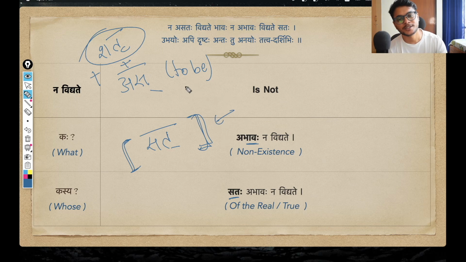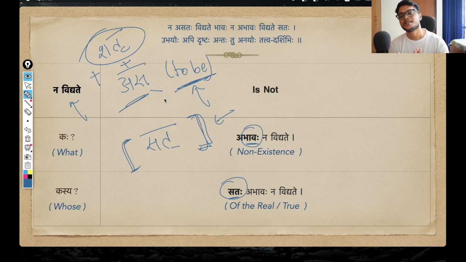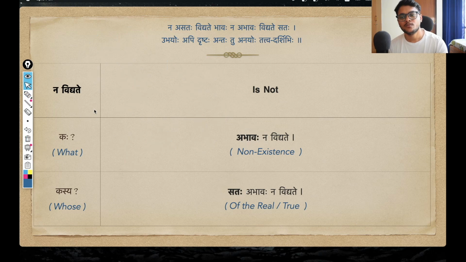But again, just notice that to denote this single meaning, to be, which is the main theme we are trying to bring out, we are using different verb roots. We are using our main verb from the vid dhatu, we are getting this word bhavaha from the bhu dhatu, and we are getting this word sata from the as dhatu. All mean the same thing. This is very interesting to know, the beauty of Sanskrit, right? But anyways, let us now move on in the shloka.